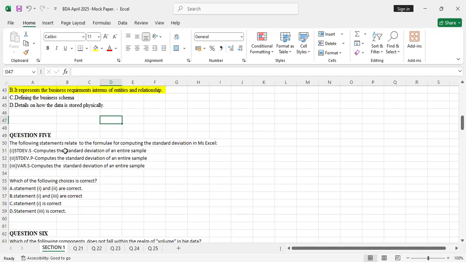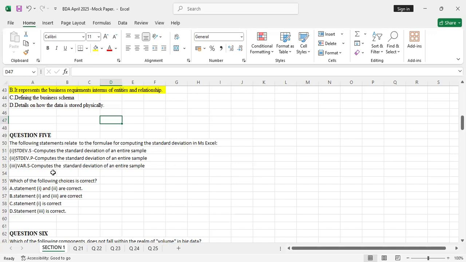Anything greater than 30, you use the population. So anything below 30 is what you sample. The standard deviation of a sample computes the standard deviation of an entire sample. That statement is correct.